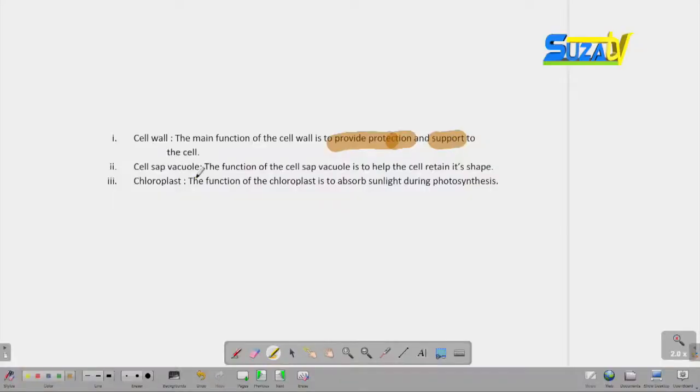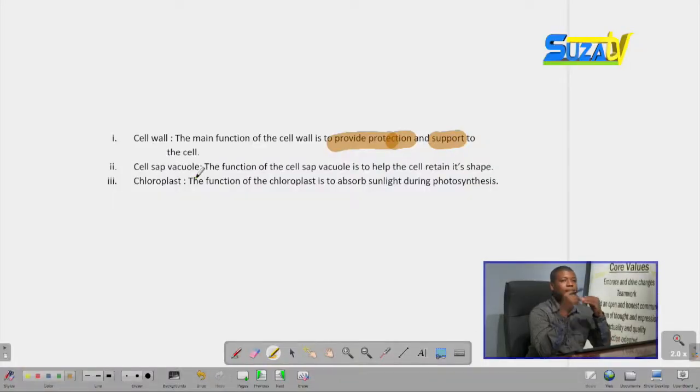Also, the cell sap vacuole. What is a cell sap vacuole? A cell sap vacuole is the central vacuole which is seen in the plant cell. Its main function is to help the cell retain its shape. How does the cell sap vacuole help the cell to retain its shape?